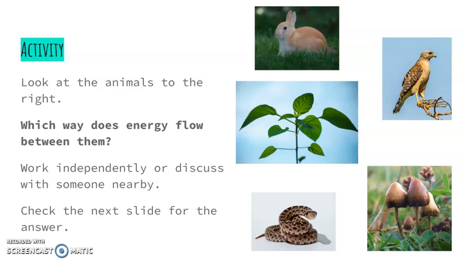So for our first activity, what I want you to do is look at the animals to the right. Which way does energy flow between them? Work independently or discuss with somebody nearby, and then you're going to check the next slide for the answer. So take a moment, pause the video, look at the organisms to the right, and decide how energy might flow between them. When you're done, make sure you turn to the next slide.